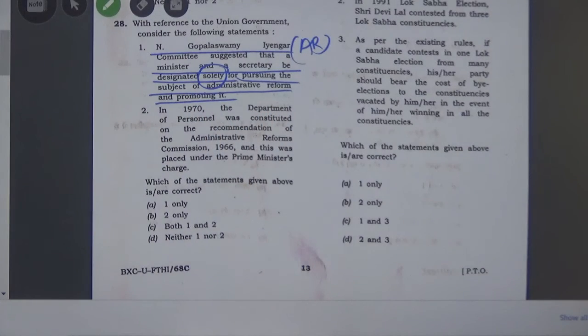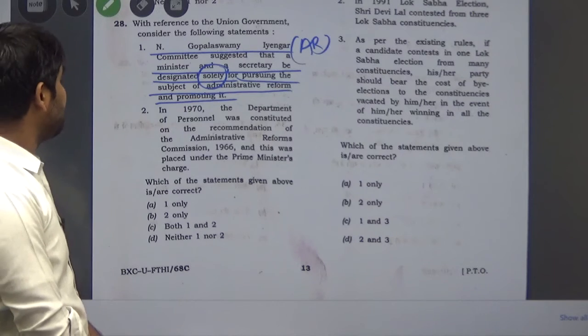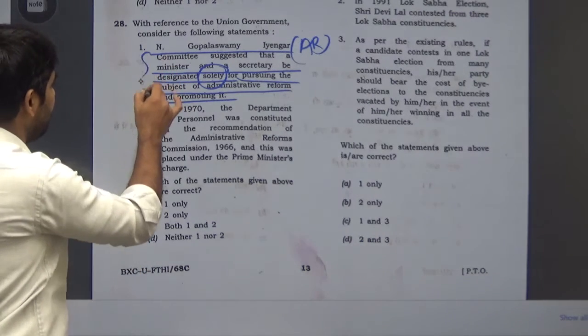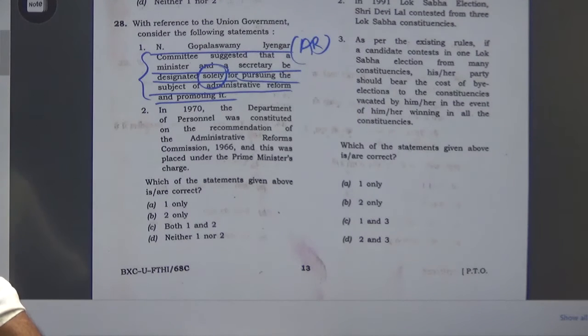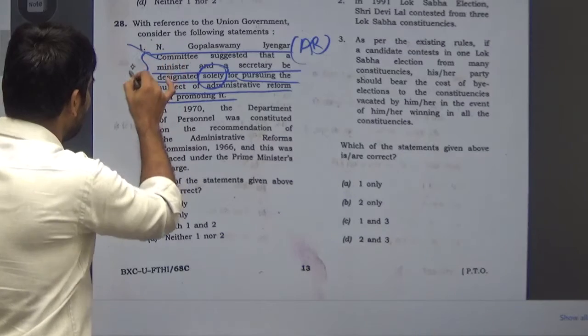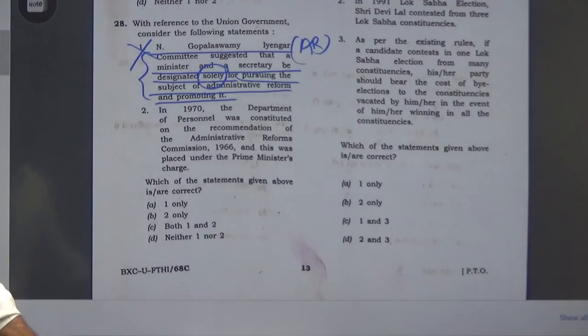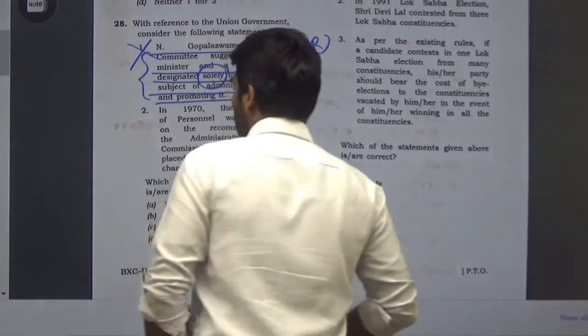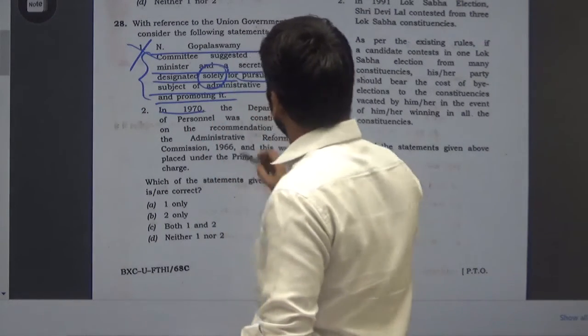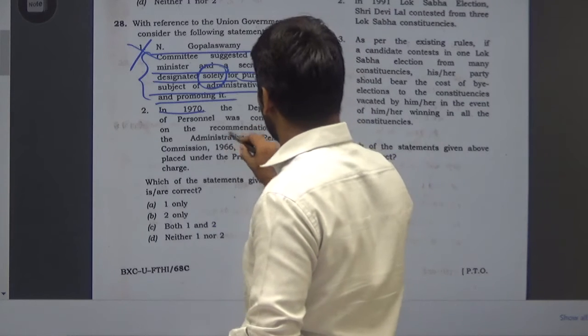Even though a defense secretary and other posts were established after the recommendation, this is not so in the recommendation of N. Gopalaswamy Iyengar. So the first statement is wrong, because it doesn't recommend or suggest any ministry or secretary solely for the administrative reforms. And option 2 is, in 1970 the Department of Personnel was constituted on the recommendation of the administrative reforms.